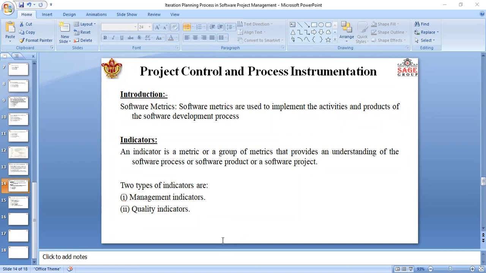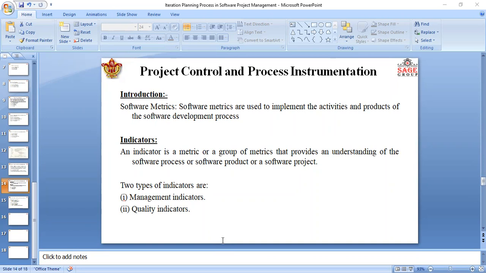The financial status is based on the earned value system. The management indicator is very useful, and it has three metrics to perform its work. Let's discuss them later.